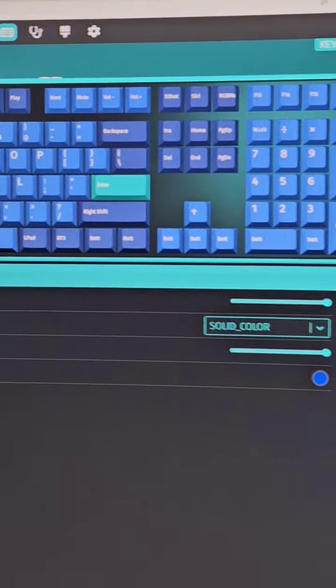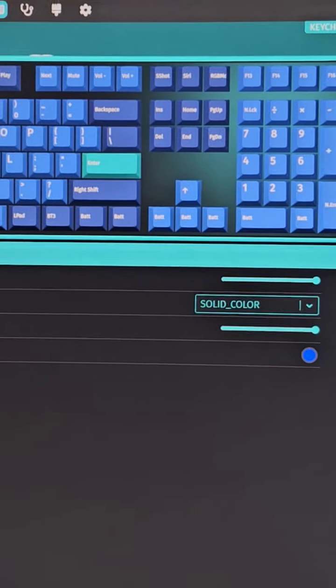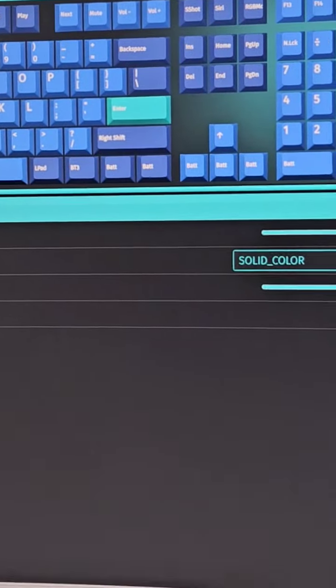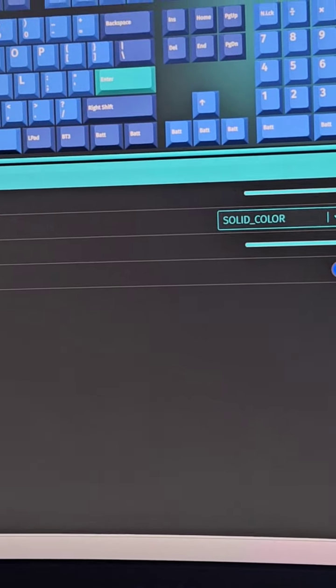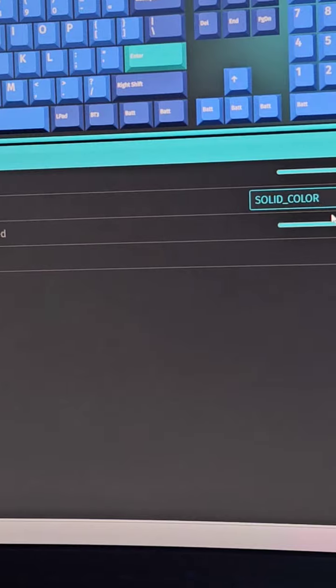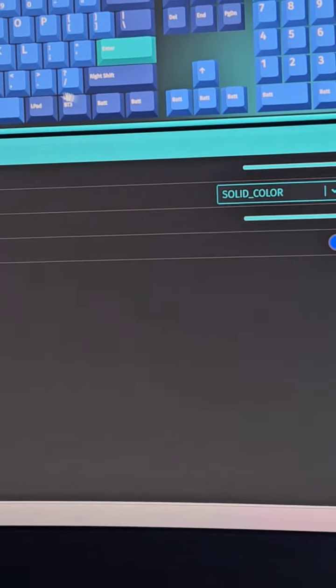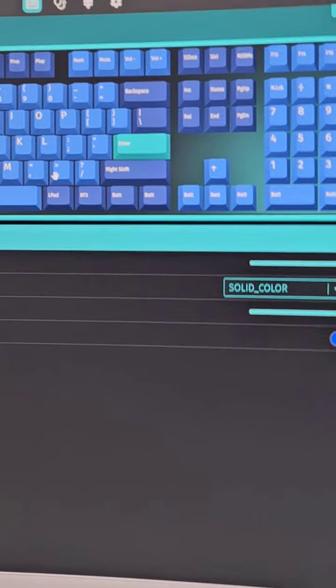So this is my Keychron K-10 Pro. I'm on the VIA app right now, and there's a lot of things that you can do with it apparently, but the one thing I'm interested in is the RGB. Lighting, brightness, obviously solid color is what I've chosen, blue. But what I would like to do, I'm sorry, was that?